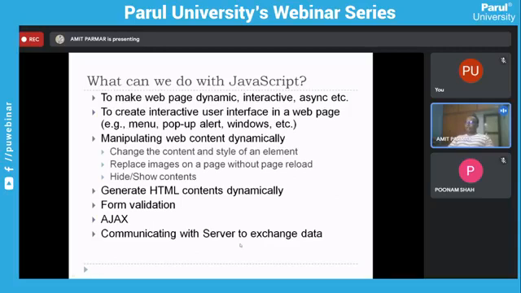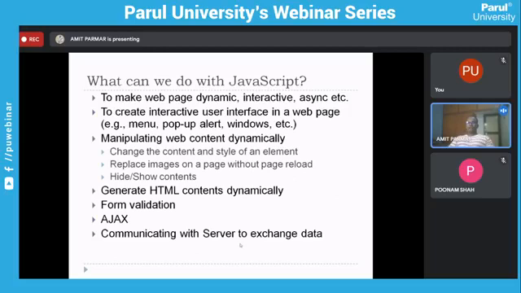Basically, HTML and CSS are for presentation. If you are developing a web page, your content will be visible on an HTML page with the help of HTML and CSS. CSS does the styling part, so it makes your page beautiful, and HTML creates the structure. But if you want to make your page interactive, say you want a button such that clicking on it performs some task or handles some event, that kind of interaction is possible with the help of JavaScript.